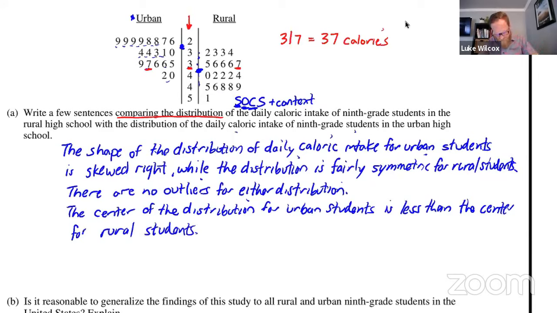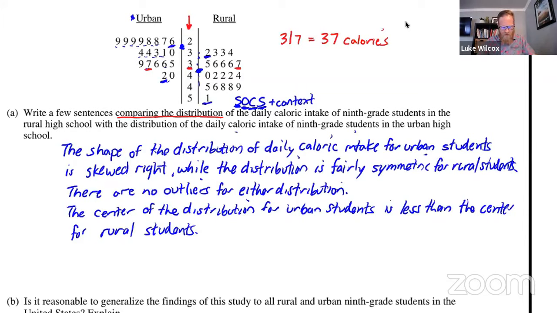And the last thing we need to take care of is the spread, which we could measure with, say, the range or the IQR or the standard deviation. But once again, we don't have to calculate specific values. So let's just look in general at the spread. For urban, the lowest value we have is 26. The highest value is 42. For rural, the lowest value is 32 up to 51.